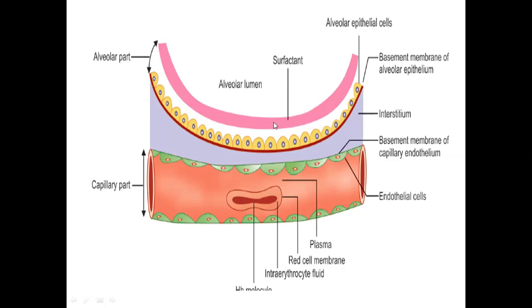This is the alveolar fluid fully laden with surfactant. Surfactant molecules increase especially during inspiration. When the alveolus is expanding, more surfactant molecules will enter the alveolar fluid, reducing the surface tension.